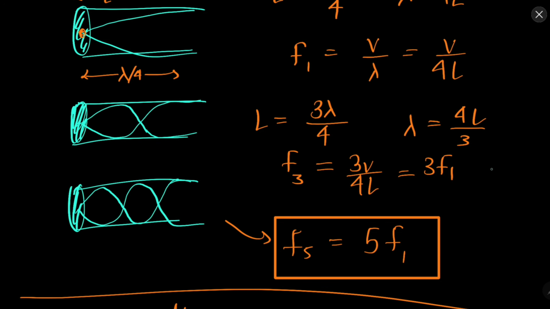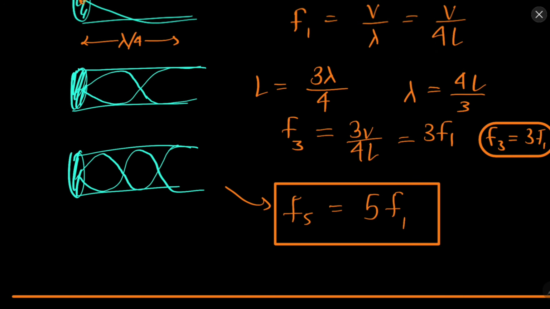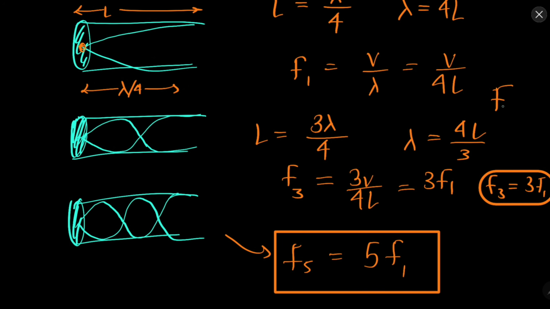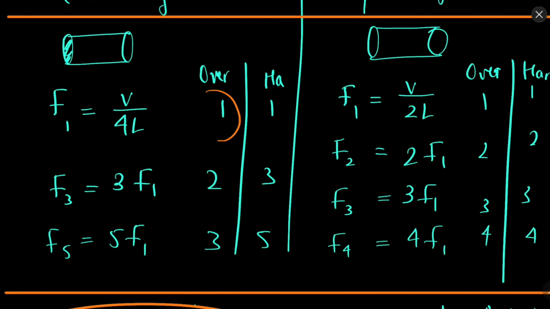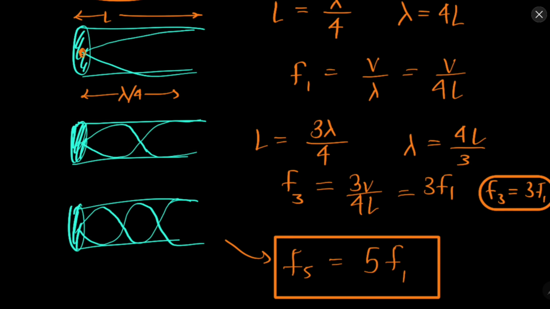What is happening here is that F2 is not there, that is, there is no such thing as twice F1. F3 is there, there is no F4, directly F5 is there because of this structure. So ultimately in the closed organ pipe we have first overtone, second overtone, third overtone. This is quite simple, the same thing. Here what is happening is 1 loop, 2 loops, 3 loops. So first, second, third overtone.